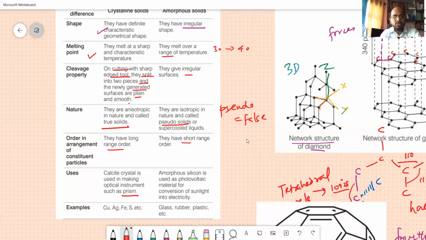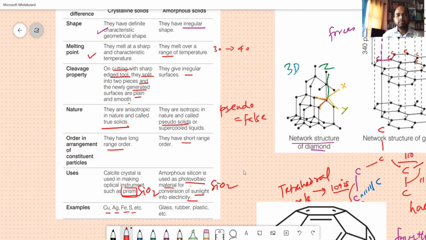Amorphous silicon is used as photovoltaic material for conversion of sunlight into electricity. These are again SiO2. Prism is also SiO2. But you get a very good prism, a very good glass, whereas you get some powdered substance like this. Some examples that you give here are glass, rubber and plastic.